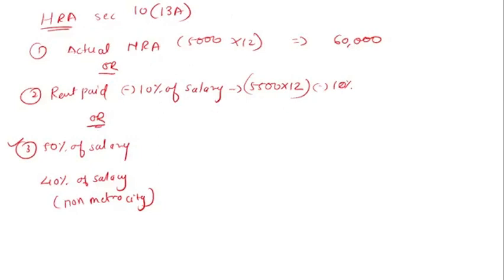So here, rent paid is 5,500 multiplied by 12, and that is 66,000. Then minus 10% of the salary, and the salary we get is 17 lakh 52,000.